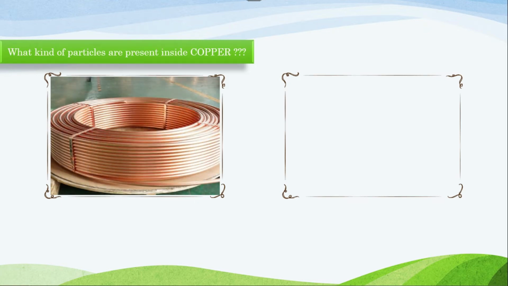Is this material made up of 100% copper? No. There is no metal in the universe which is obtained only in pure form. Always there will be some impurities. So as I already told you, it has atoms, electrons, and impurities.